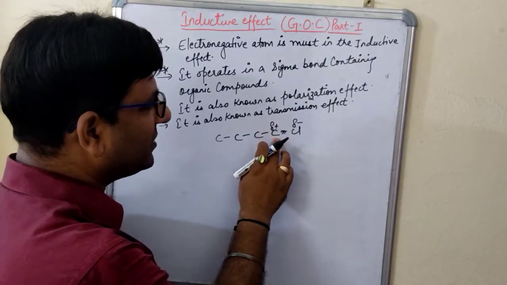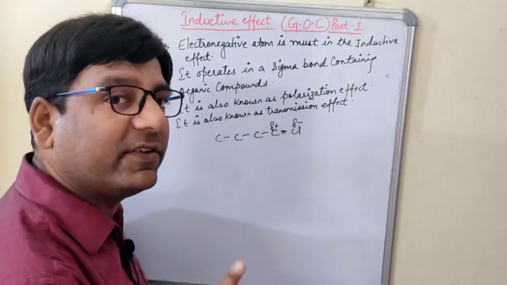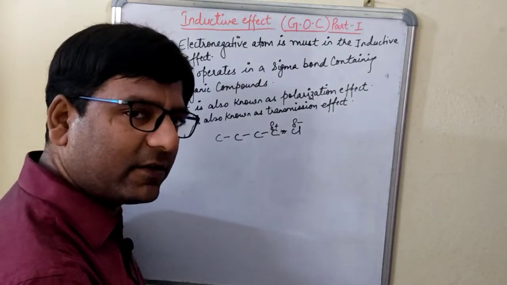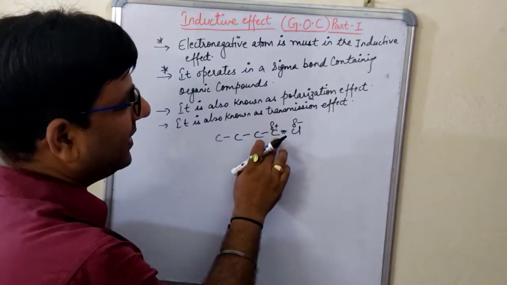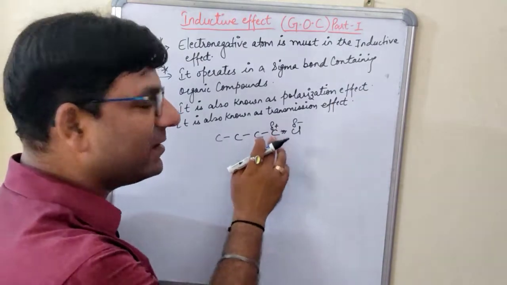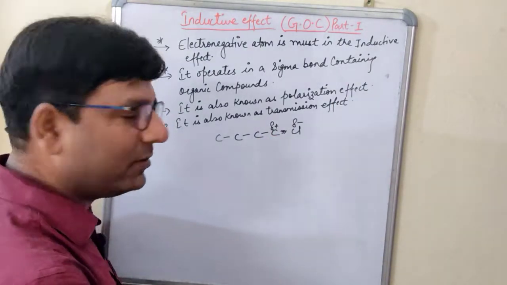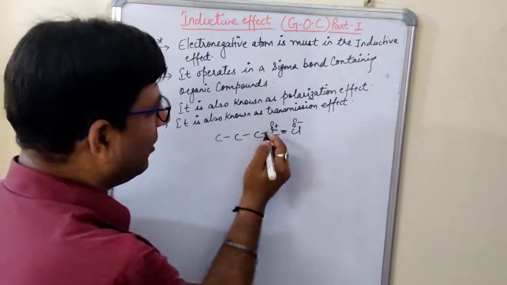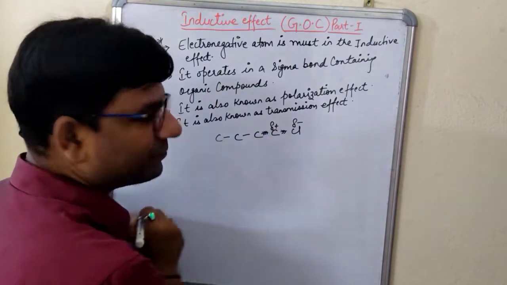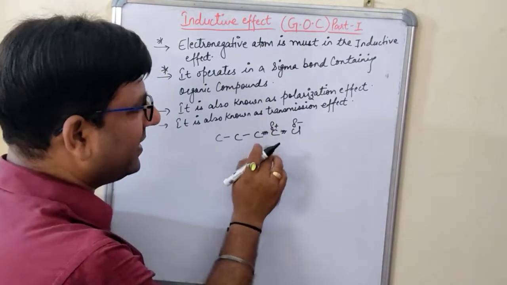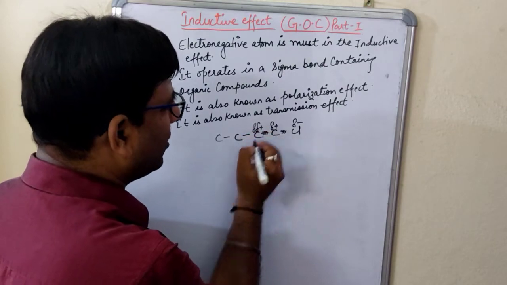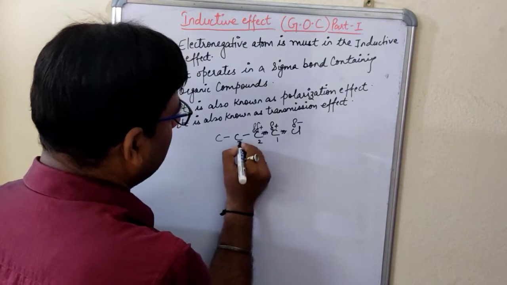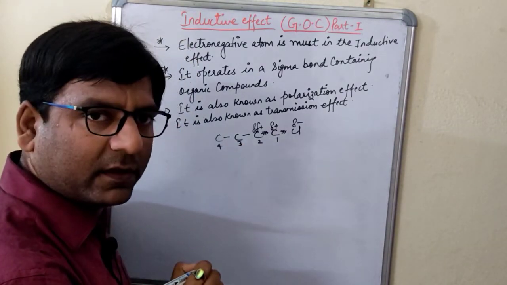Now if it is having the positive charge, it shows electron deficiency. Always remember, students, that the positive charge means electron deficiency. So now this carbon atom is deficient of electron. It needs the electron. From where can it get the electron? It will take the electron from the nearby carbon atom. Now this carbon atom will donate the electron. When this carbon atom is donating the electron, it will acquire double delta positive.